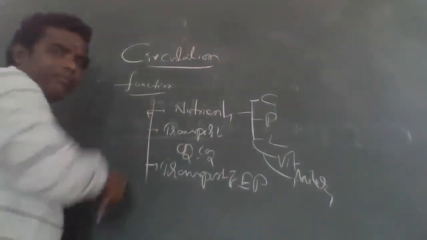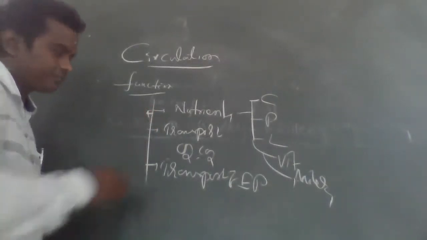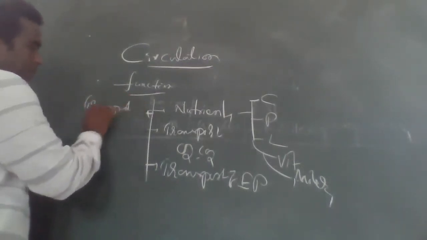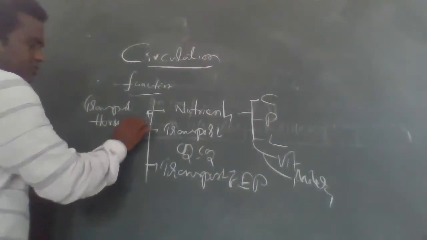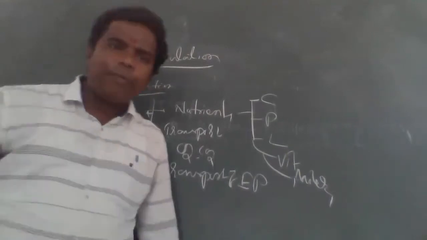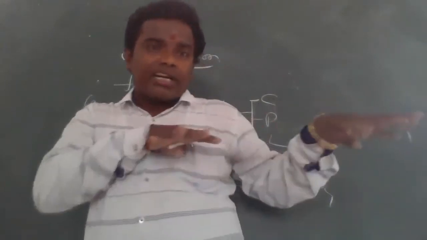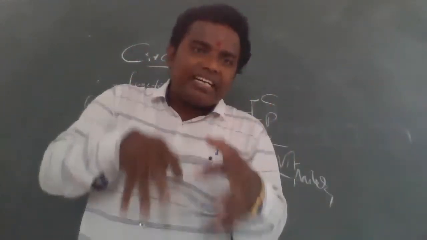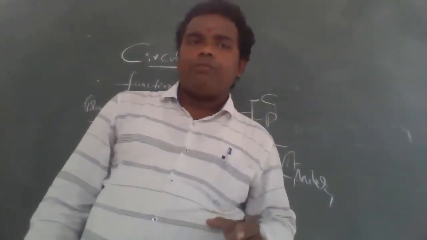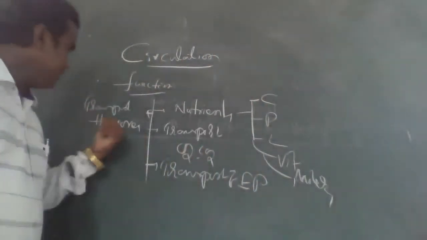And what is the next important function? Transport of hormones. Transport of hormones from one organ to another. The hormones are secreted by the different endocrine glands, enter into the blood, and reach another organ through one medium, that medium is called blood. The system is called circulatory system or transport system. Okay, that is the transport of hormones.